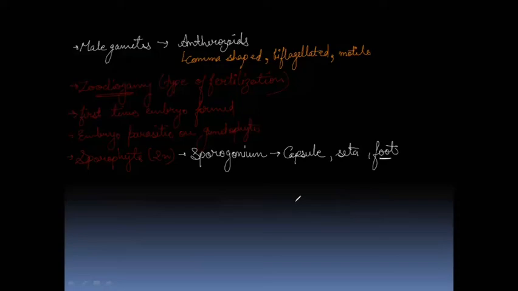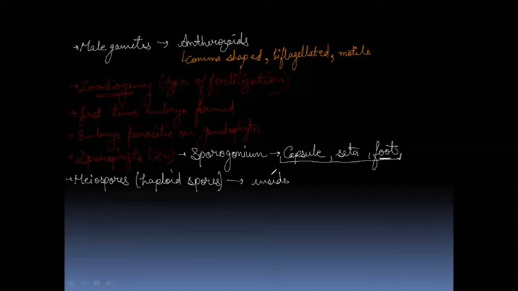Now, in the lower bryophytes, these 3 parts are not present together in the sporophyte. Their sporophyte is quite simplified. For example, in Riccia, they do not have their body divided into capsule, seta and foot. Next point is the term meiospores. What are meiospores? Meiospores are the haploid spores, and these haploid spores are produced inside the capsule of the sporophyte.